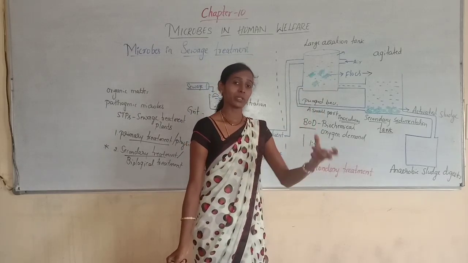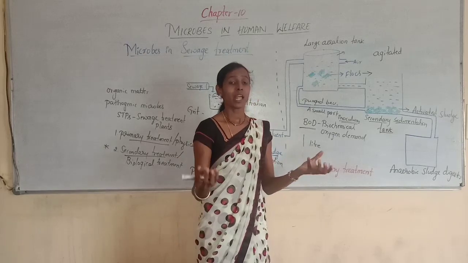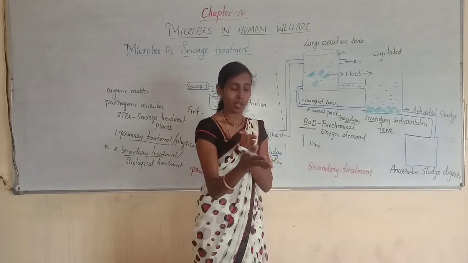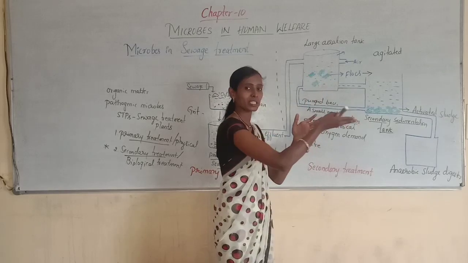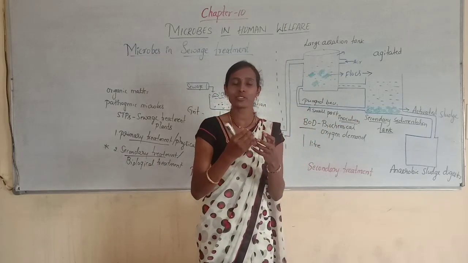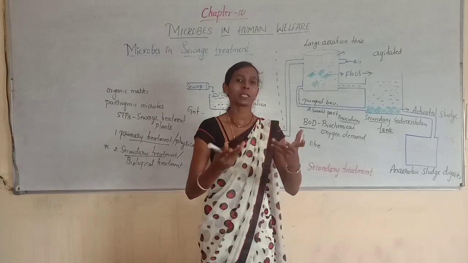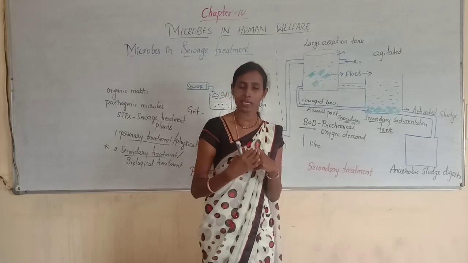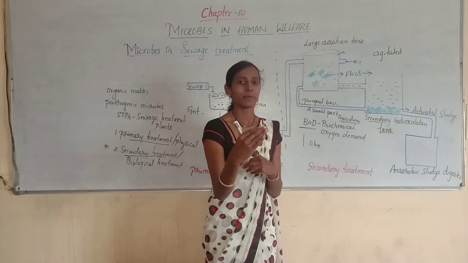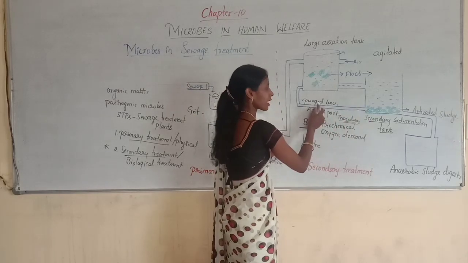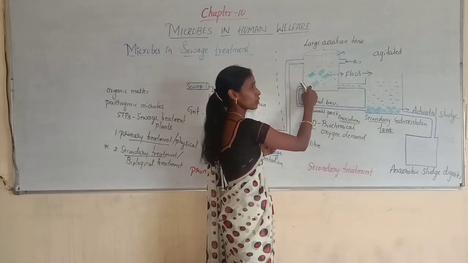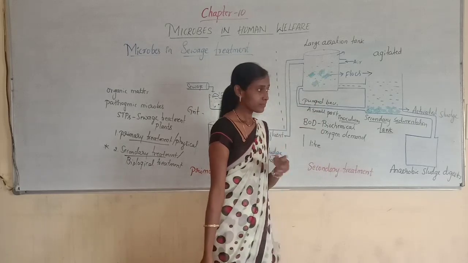The bacteria, by utilizing oxygen, and then fungi, are associated to form flocks. But now we are directly passing the flocks into the aeration tank, so that by utilizing oxygen, the flocks will grow, they will multiply, they can consume the organic matter and decrease the BOD. That's why in the form of inoculum, a small part of the activated sludge is pumped back to the aeration tank.